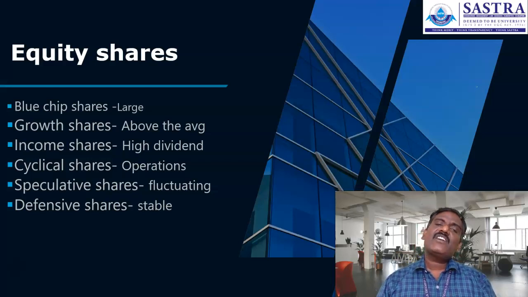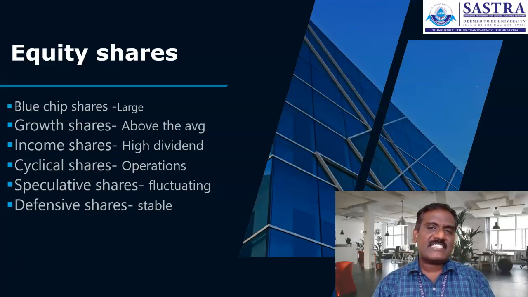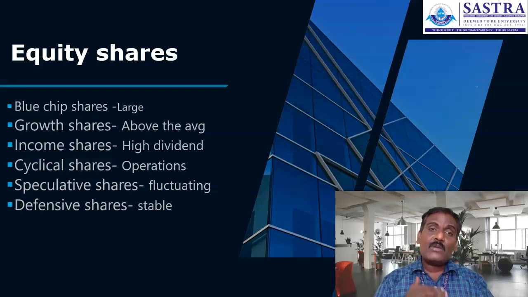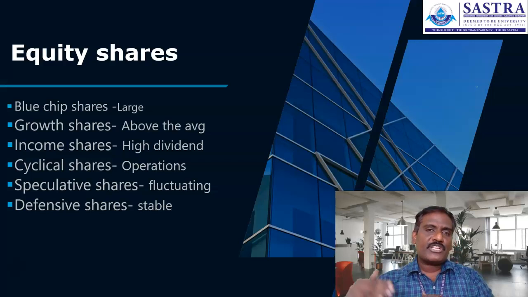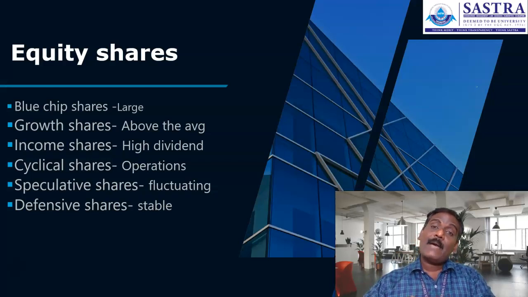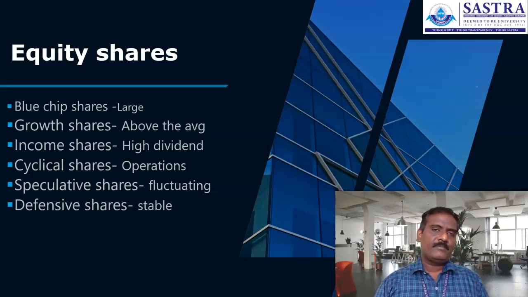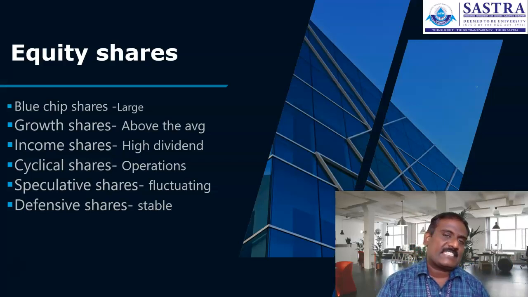Cyclical shares: based on the operations we can classify them as cyclical shares, because those shares increase over one particular period of time when there is a high level of production or sales in the market, and then those prices reverse back to their origin.